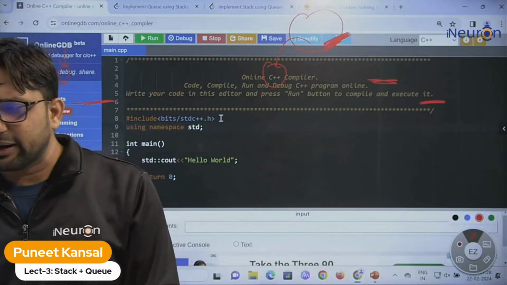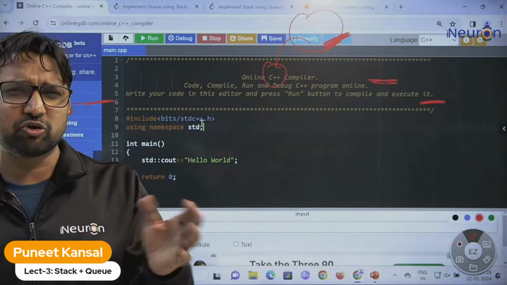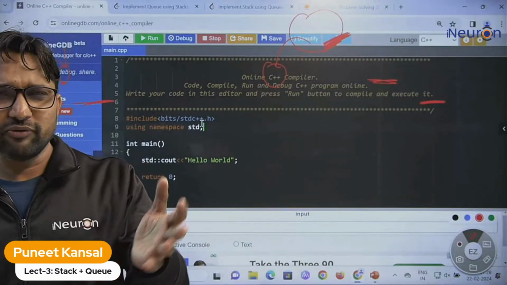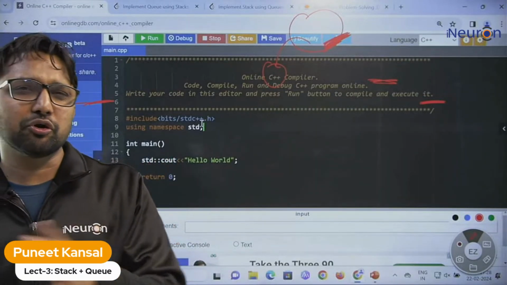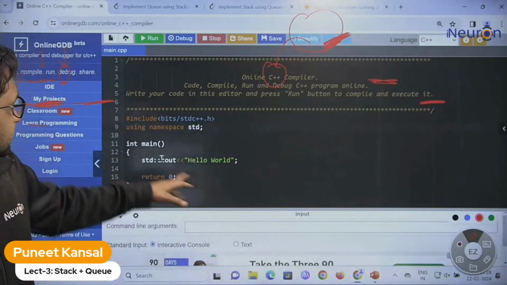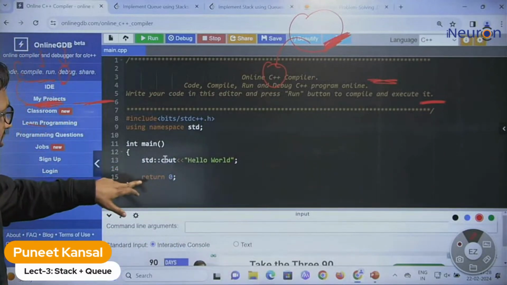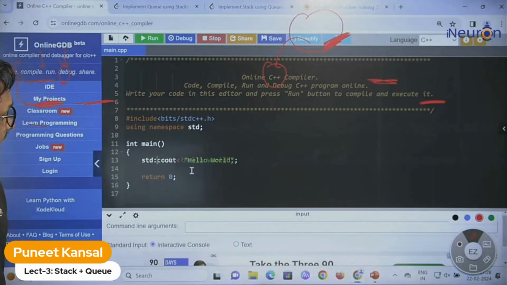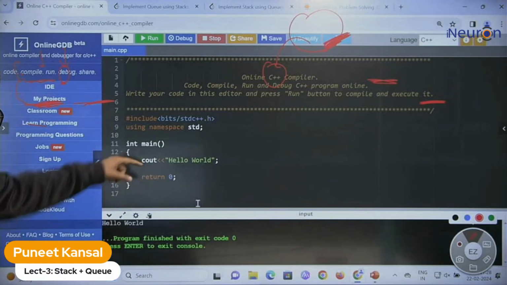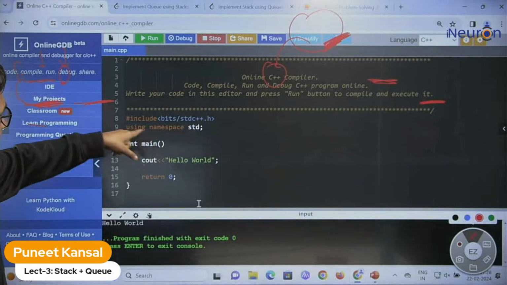So after declaring this namespace std, you do not need to mention std with cout, cin. So with these functions, you do not need to mention them again. Here with cout, this std is mentioned, so now we can remove it. We don't need it, and if you run it, this will print hello world. So we do not need this std type; we can use this namespace.